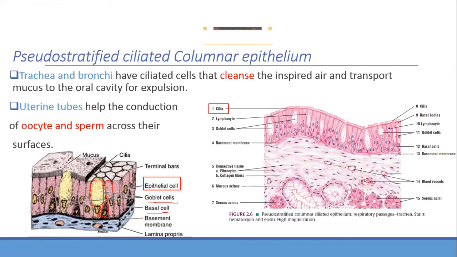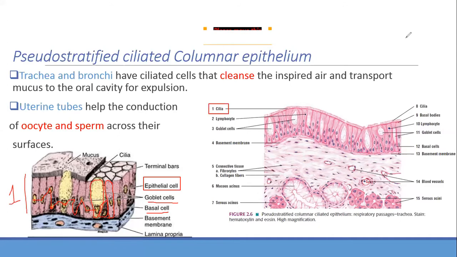Now focus on the nucleus. Some nuclei are at this location, and then some are going down. So if I'm drawing the nucleus, it goes up and down, up and down. So if you look at this section, how many layers are there? Only one layer, yes or no? Only one layer. But the arrangement of the nucleus at different levels will give the appearance of many layers.